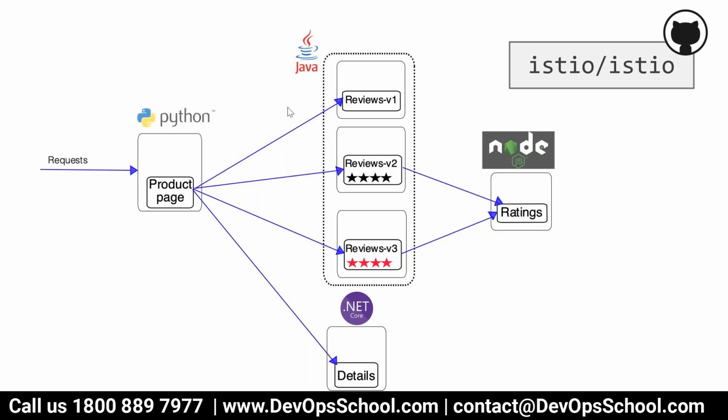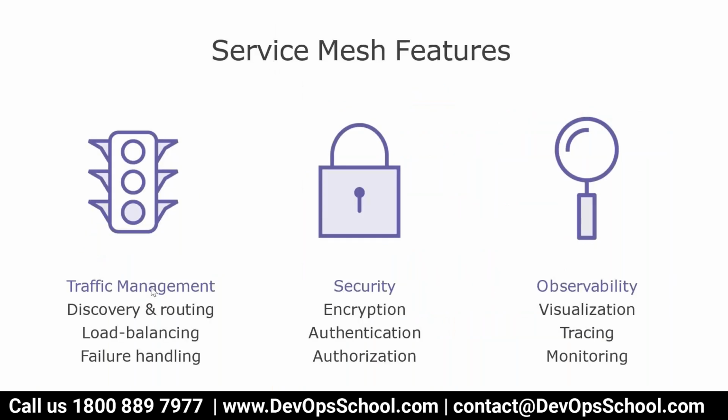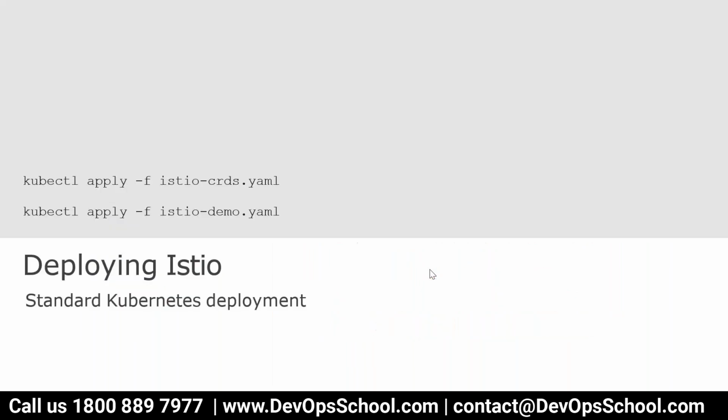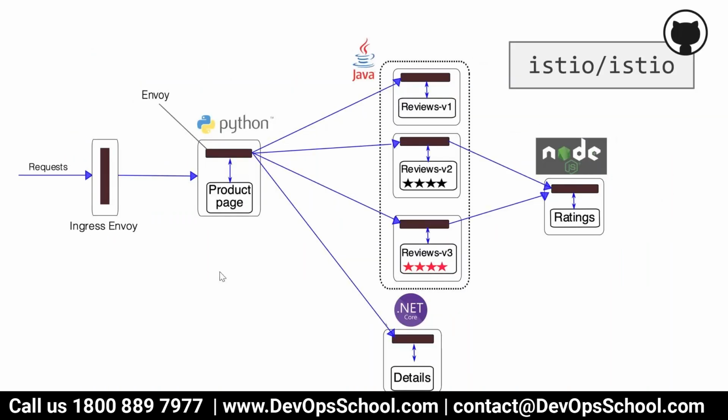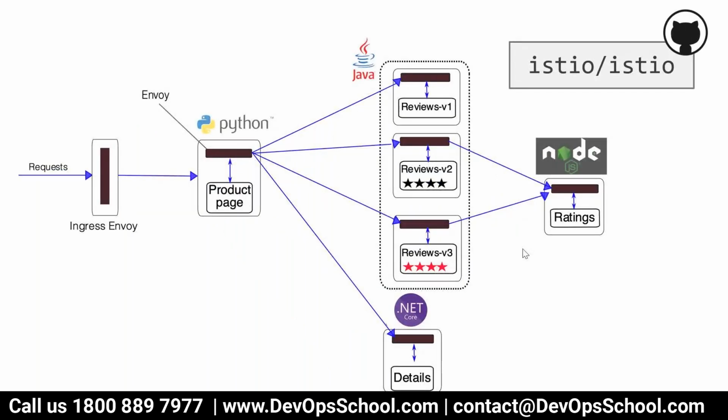Okay, so are you comfortable, all of you, with this image? This is one of the simple architectures of applications. Okay, so we'll see how we can control it. Using Istio, one of the things we are going to do is traffic management. In this microservices application, we will manage how the service is controlled from the product page when you hit it, whether you should go to reviews v1, v2, v3, or details or ratings.